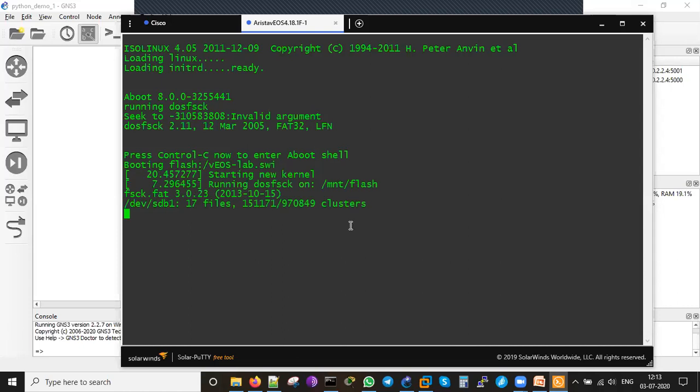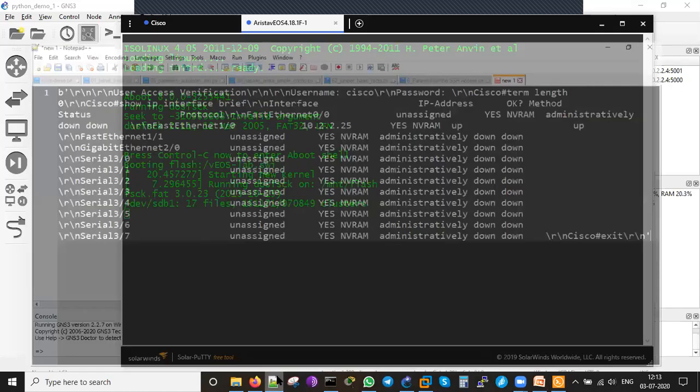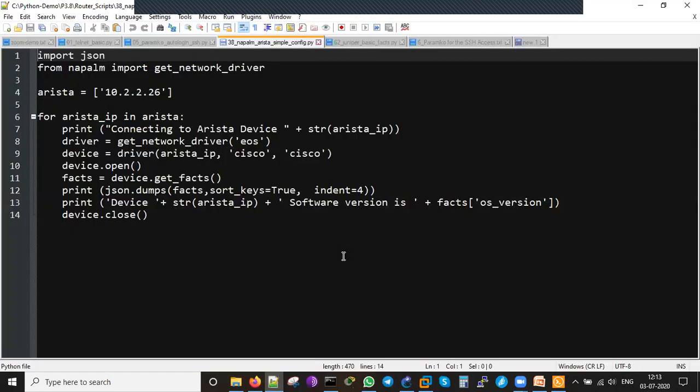So until it boots, I will be showing what the script is about. So yeah, this is the Arista box. I'm importing the JSON. JSON means when I am getting the output, it will be given in JSON format. JSON means JavaScript Object Notation format.